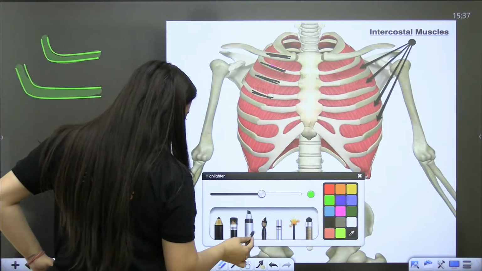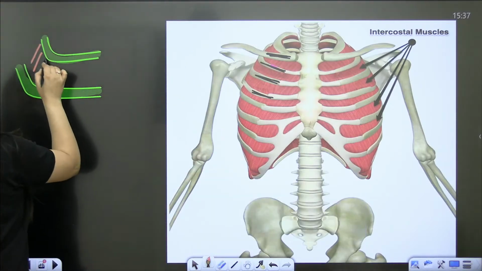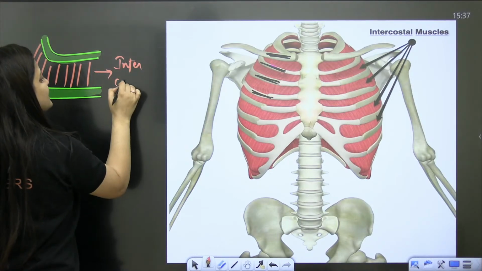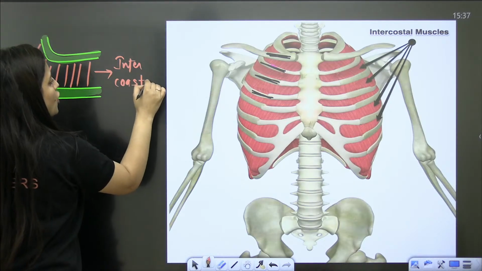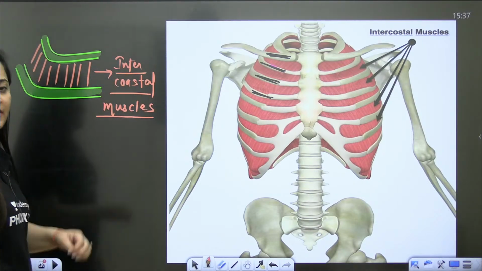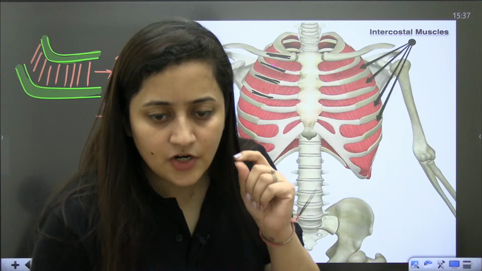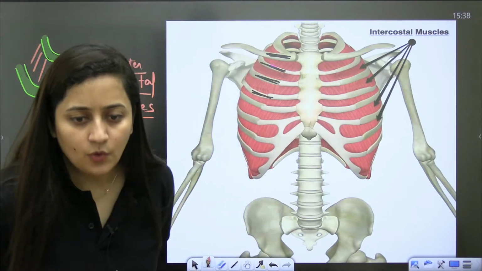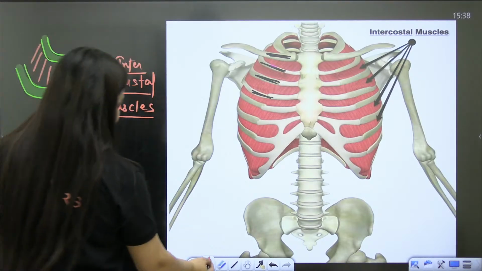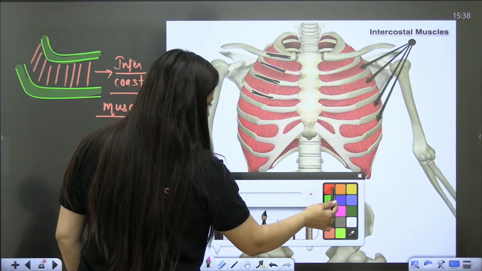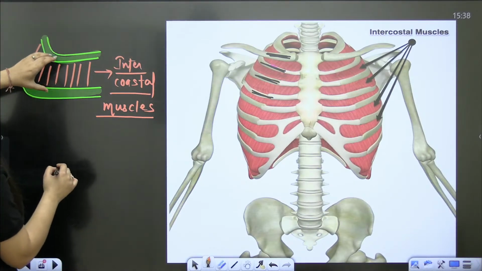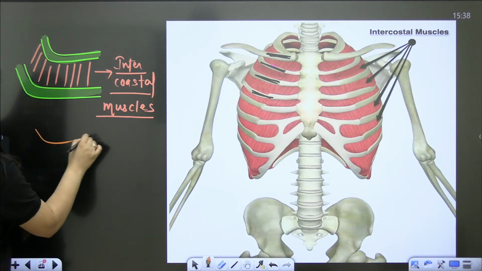In between these ribs there are muscles, and we call such muscles intercostal muscles. What's the name for it? Intercostal muscles. Am I right? It is intercostal muscles, right? Now, in between the ribs.